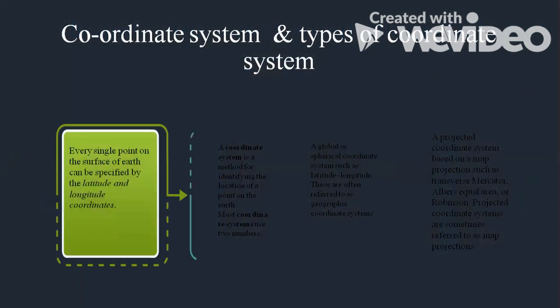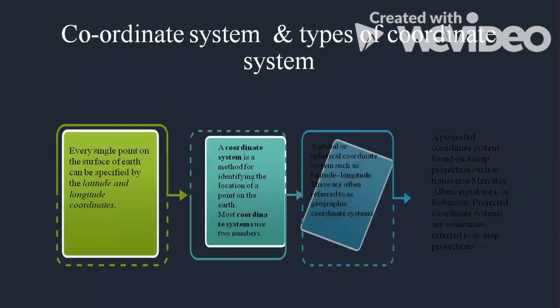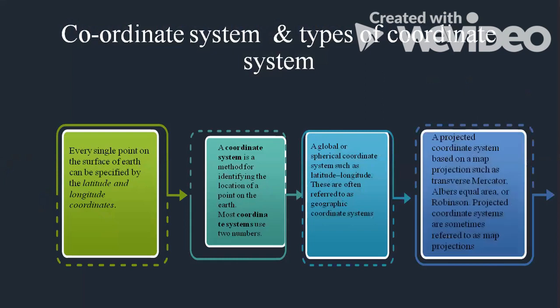First of all, we need to see what is the coordinate system and what are the various types of coordinate systems. Now, does any of you stay in a house which does not have an address?